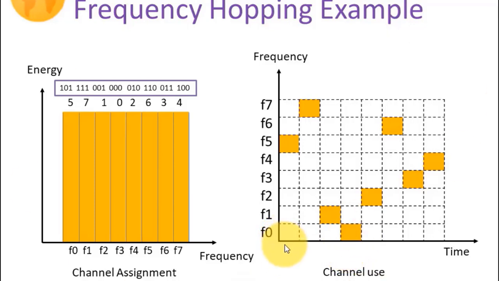Initially, when we have to initiate our transmission, our central carrier frequency would have been selected as F5. Then after some time, the next central frequency that we will select is F7. Then in the third cycle we will select F1. Then in the fourth cycle we will select F0 and so on.